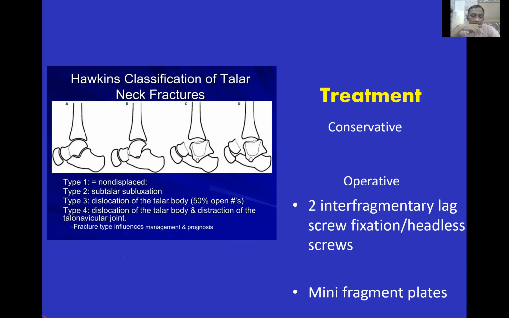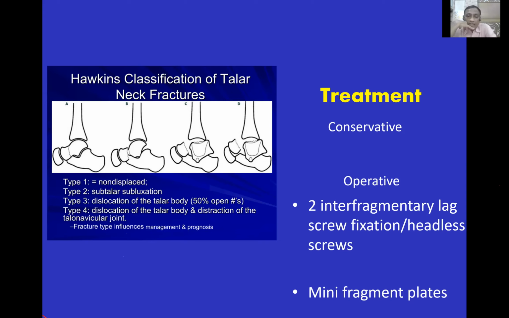Fracture neck talus, this Hawkins classification may be asked, and the treatment is conservative if it is really undisplaced. Operative, you should fix it with the 2 interfragmentary lag screws. You can use a headless screw or any screw. You can pass from the anterior to posterior, posterior to anterior. Or sometimes if you do the operative, you can fix it with the mini fragment plates.